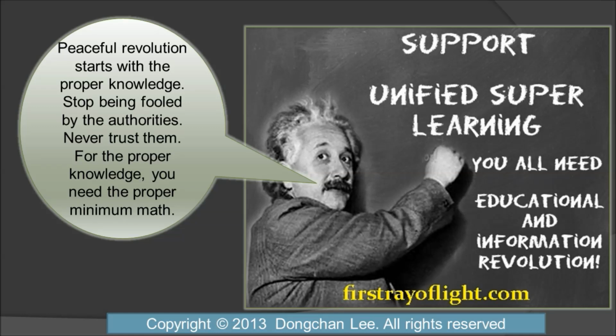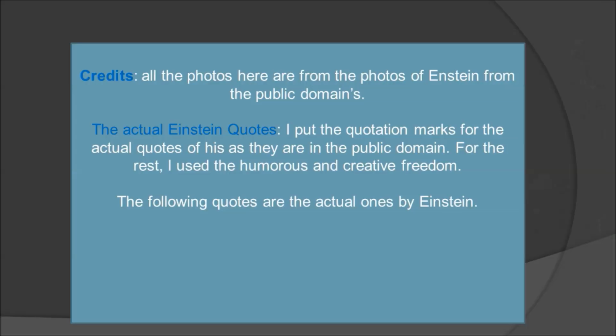And I'm trying to make it reality, but to do that, support the Unified Super Learning Program to bring the 10 years of suffering down to a few months, several months, half a year, 1 year at most, 10, 20 times faster, and for some people, 30, 40 times faster. So how is this going to happen? It's not going to happen without people's support and waking up all together. So that's why I'm bringing it up, and I hope this works.